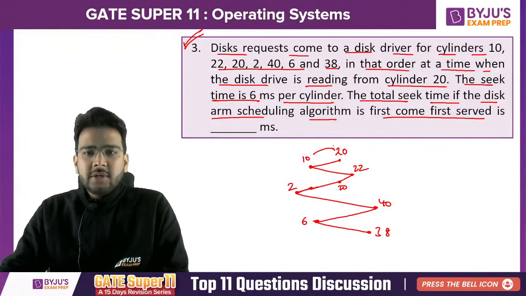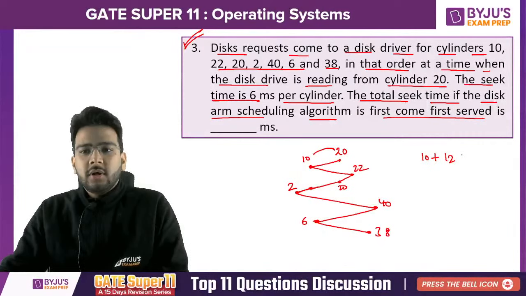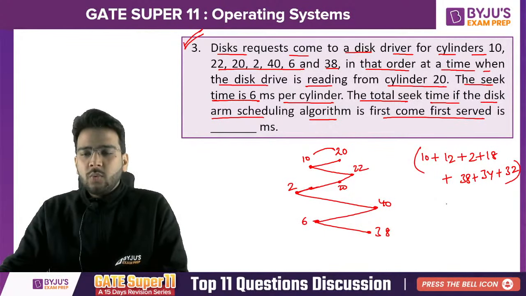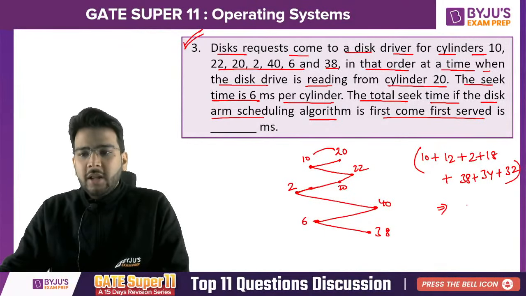So what is the difference here? The difference is 10, plus here the difference is 12, 22 minus 10, that is 12. Here the difference is 2, then the difference is 18 because 20 minus 2 is 18, plus 40 minus 2, that is going to be 38, then 40 minus 6, it is 34, and then it is 32. So if you add this, what are you getting? You will be getting 146, right?